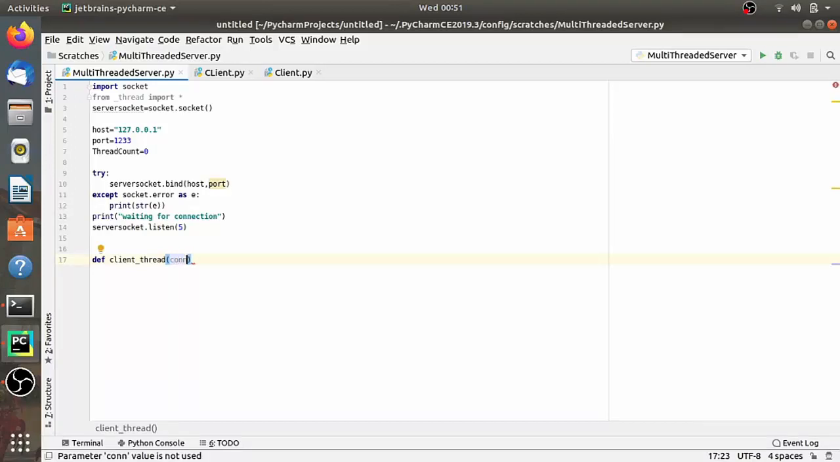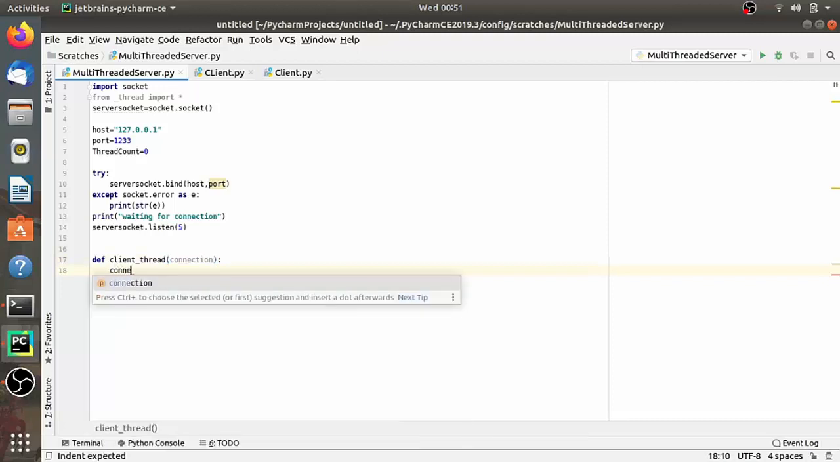To write this function, we have to receive and reply, receive and send. We have to take an argument, a connection object, such that it is able to send and receive the data from the client. So let's define it in such a way.